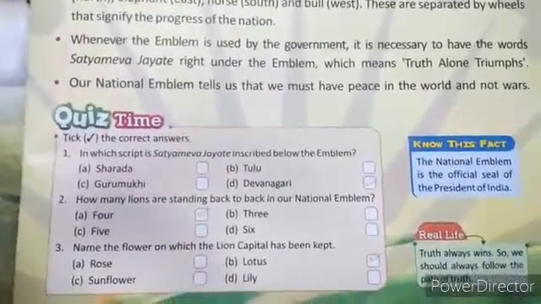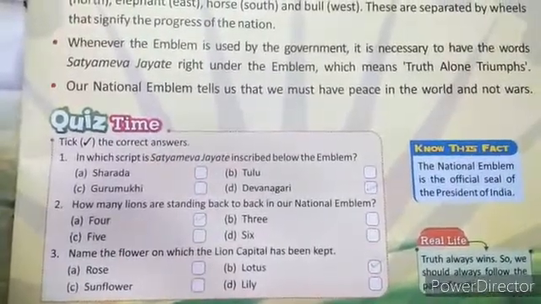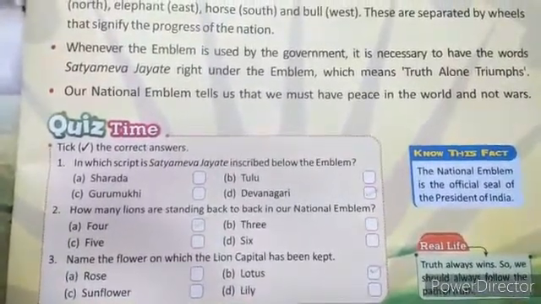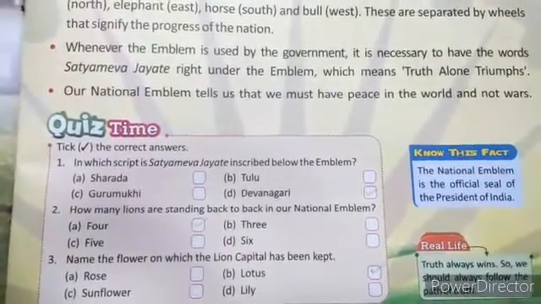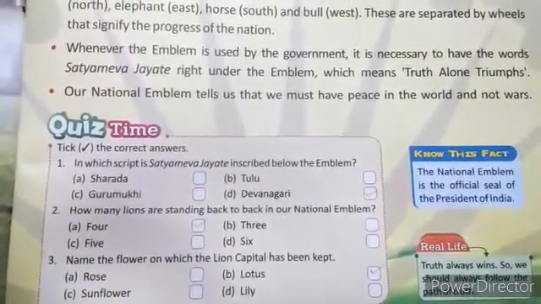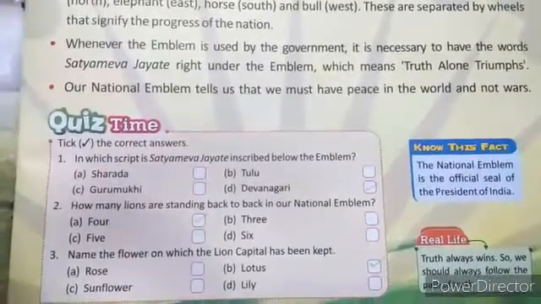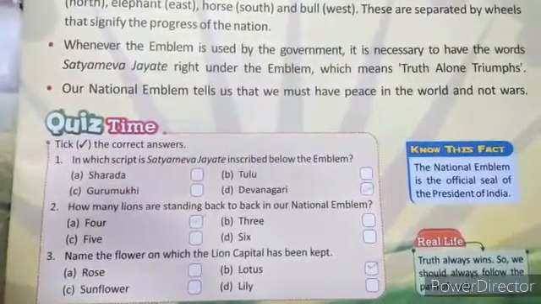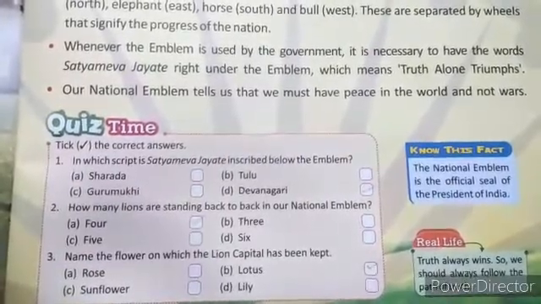And we know that our country does not like to go to war with any other country at any moment because we always want peace. Now our quiz time, question first: in which script is Satyameva Jayate inscribed below the emblem? And it is in Devanagari. Yes, our Satyameva Jayate inscribed below the emblem is in Devanagari.